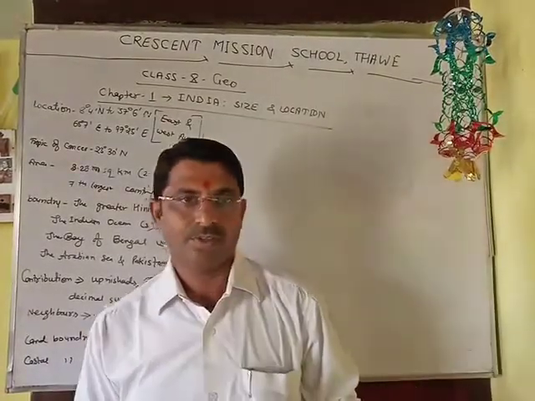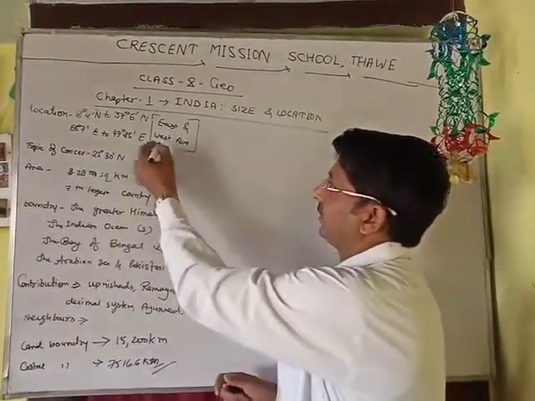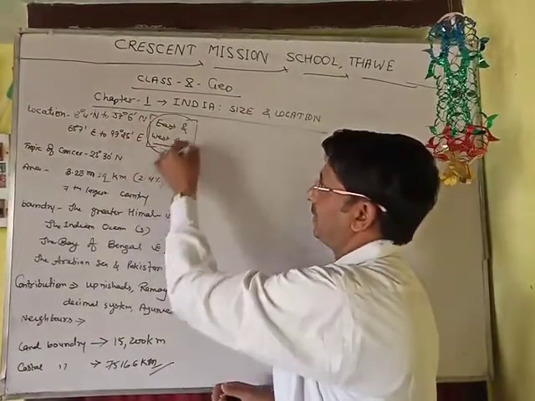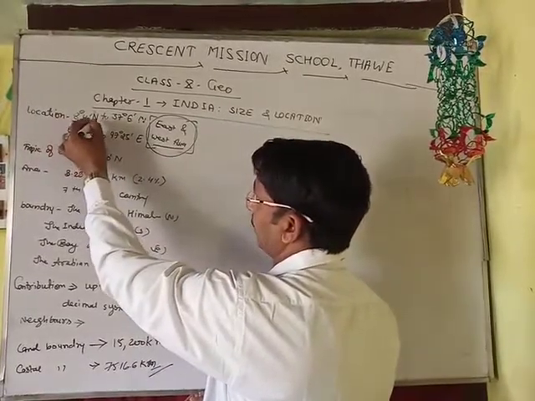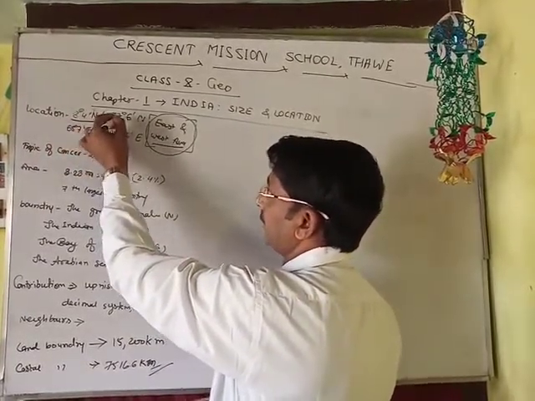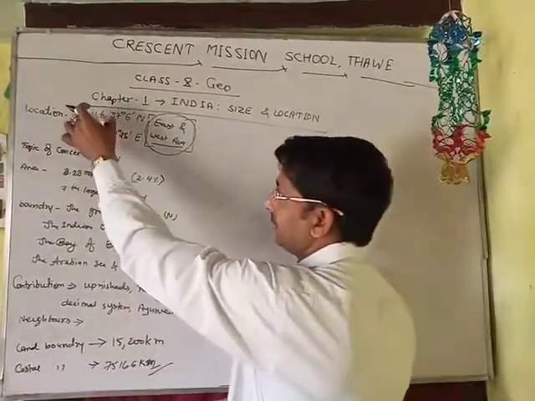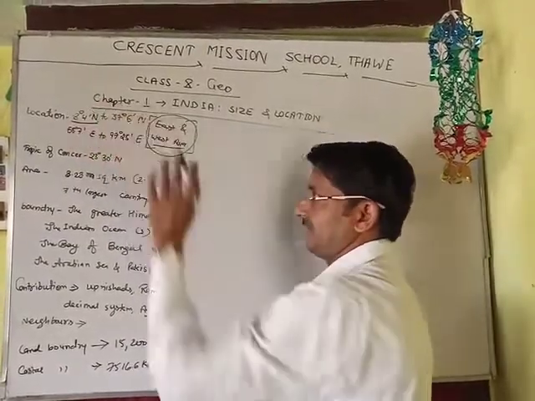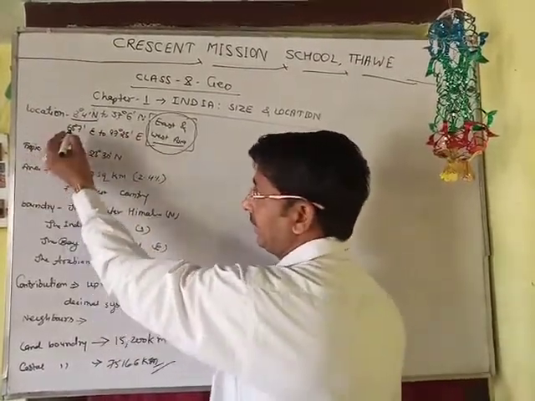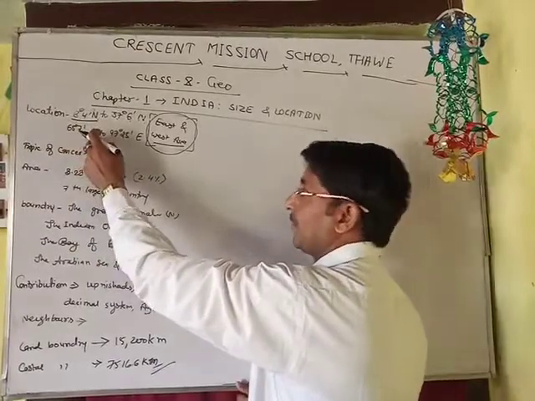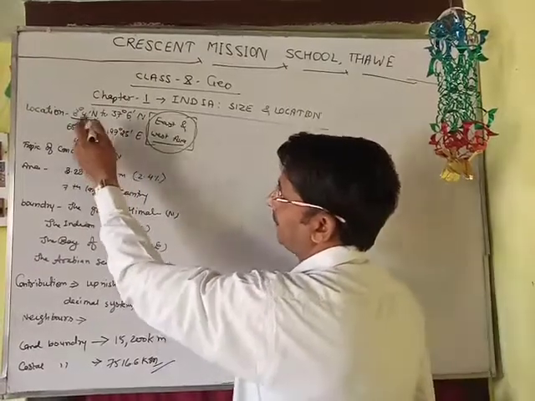India is a country situated in the Asian continent, basically in the east and western part of Asia. It lies between 8 degrees 4 minutes north and 37 degrees 6 minutes north. This is India's latitudinal extension, and this is India's longitudinal extension: 68 degrees 7 minutes east to 97 degrees 25 minutes east.